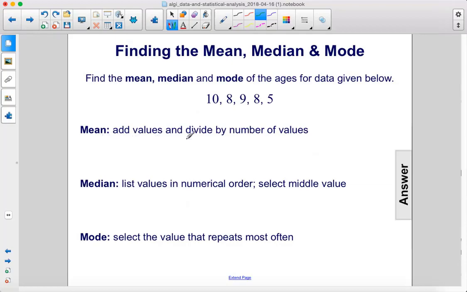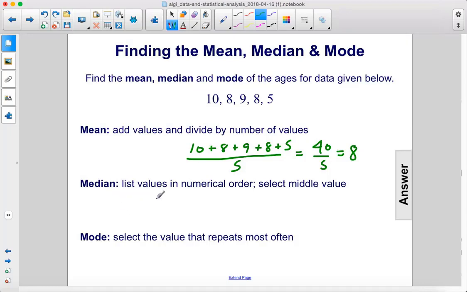Mean: add the values and divide by the number of values. So 10 plus 8 plus 9 plus 8 plus 5 divided by 5, because there's 5 numbers, equals 40 divided by 5 equals 8. So the average is 8.